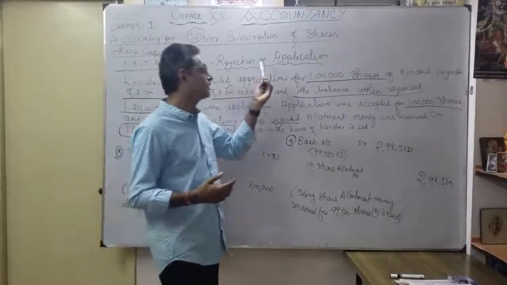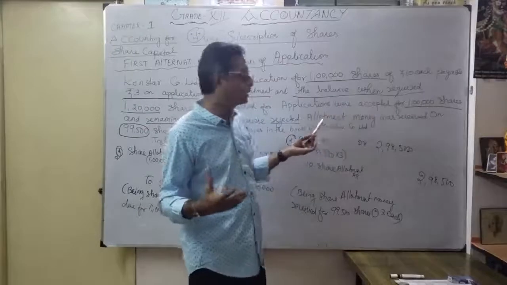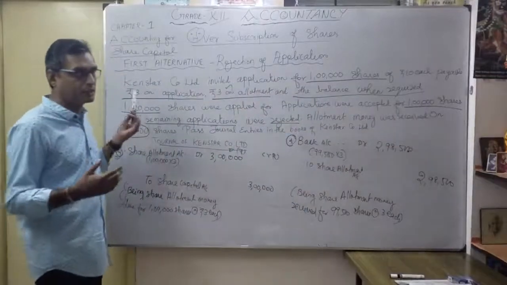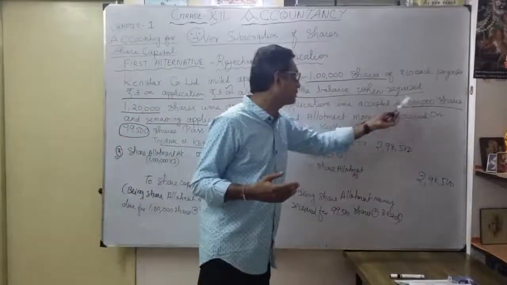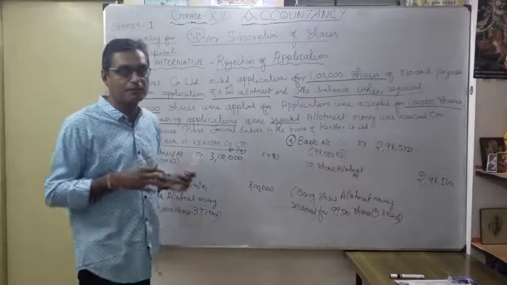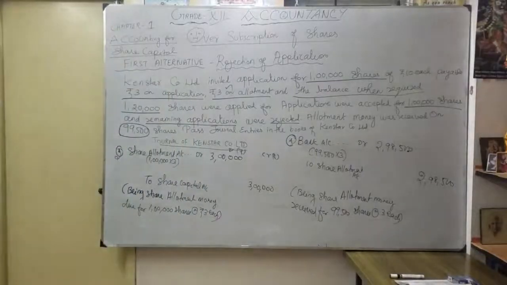Whenever there is rejection of application, even if 1 lakh shares only are issued, how many people applied? So 1,20,000 shares. So what will happen? The accepted ones stay as they are, 1 lakh shares. The remaining 20,000 shares will be refunded. Okay. That's a very important session here for the first alternative, how the rejection of application is accounted.